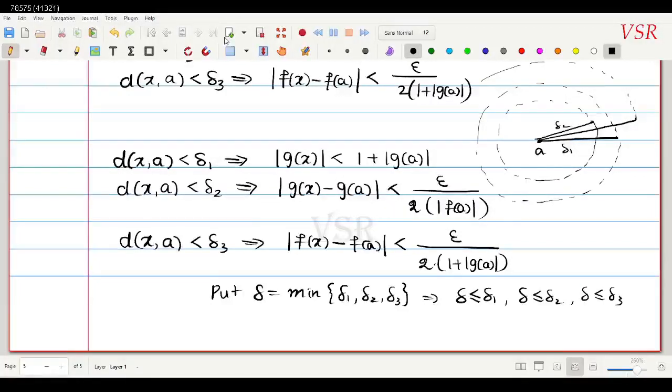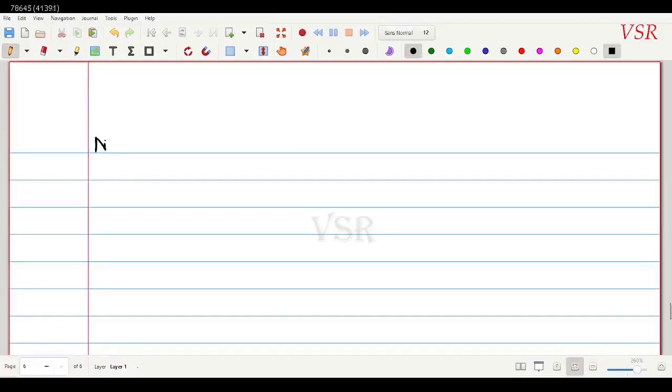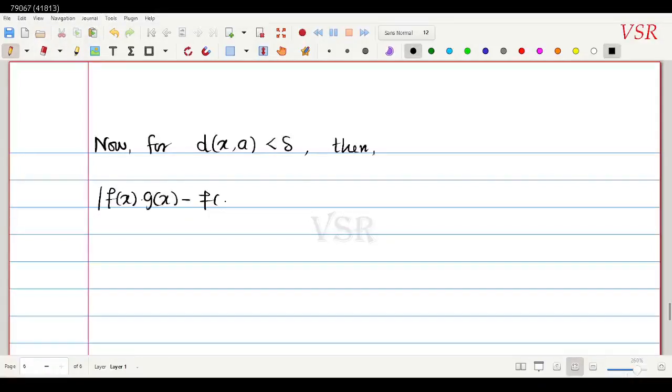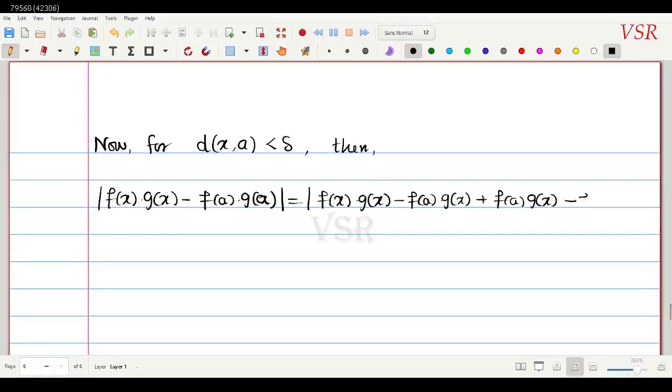Now let us write. Now, for distance between x comma a less than delta, what we are having is modulus of f of x into g of x minus f of a into g of a, which is equal to modulus of f of x into g of x minus f of a into g of x plus f of a into g of x minus f of a into g of a.